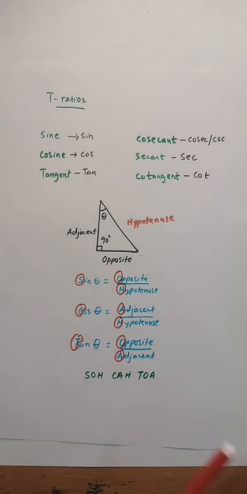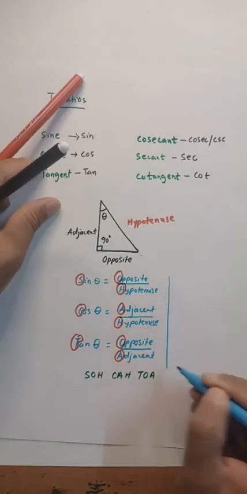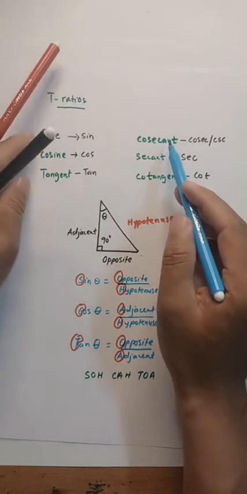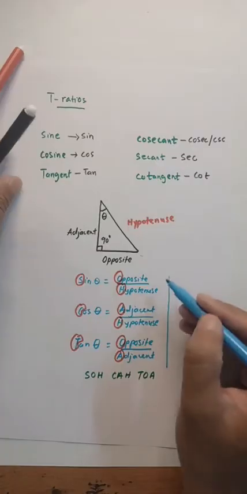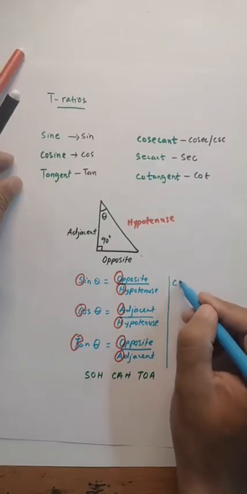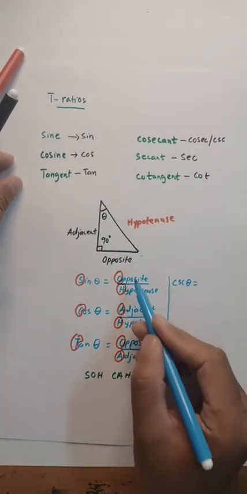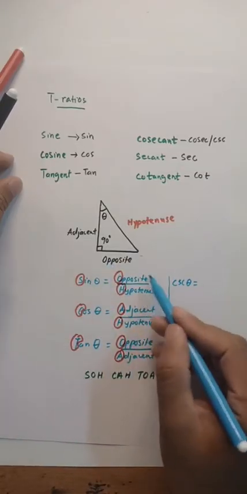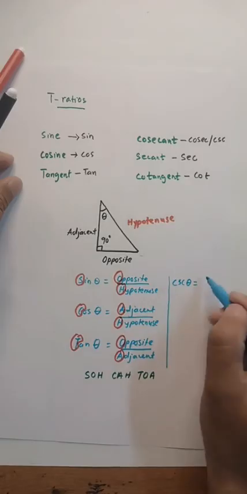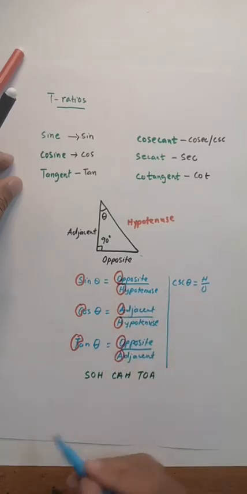Now next is the reciprocals. Reciprocal of sine is cosecant. So cosec theta is equal to hypotenuse over opposite. We just have to reciprocate, so the hypotenuse will come in the numerator and the opposite in the denominator.